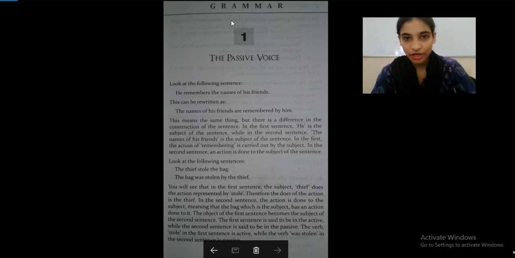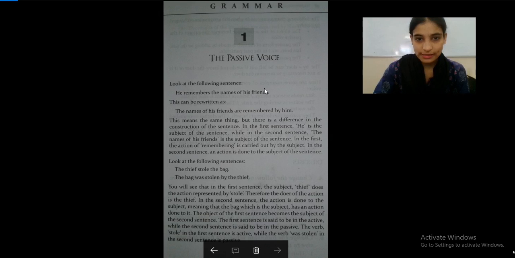Today we will be doing the grammar portion. I know I'm not done with the prose and the poetry as yet, but I'd like to move on with the grammar portion of the compulsory English subject. So this is page number 37, and the first topic that we will be doing is passive voice. So let's look into this.